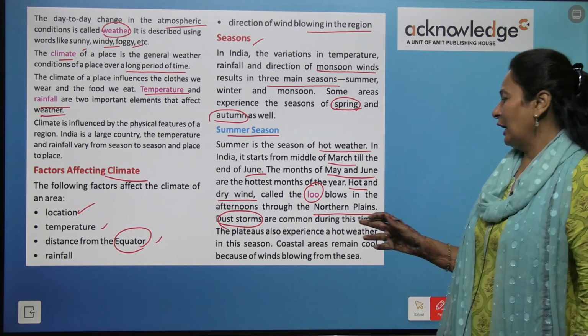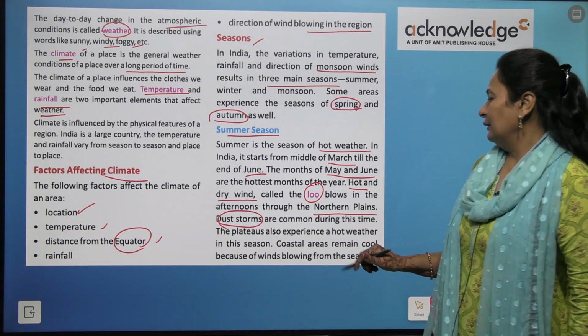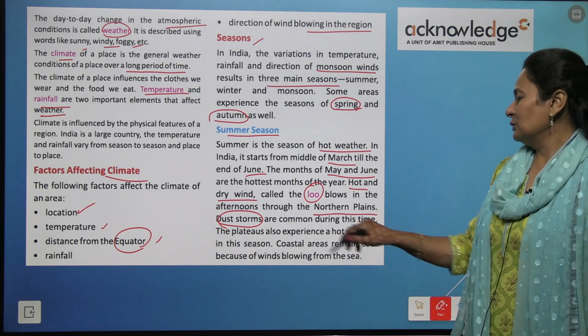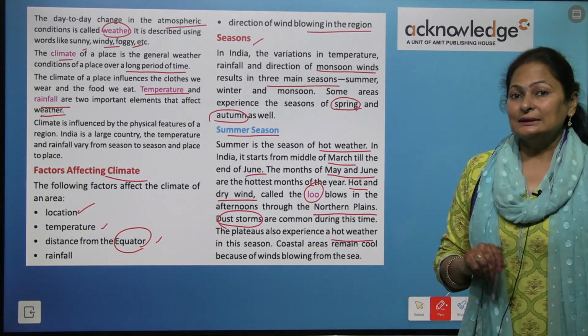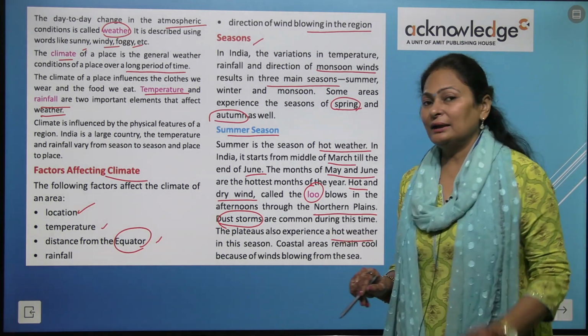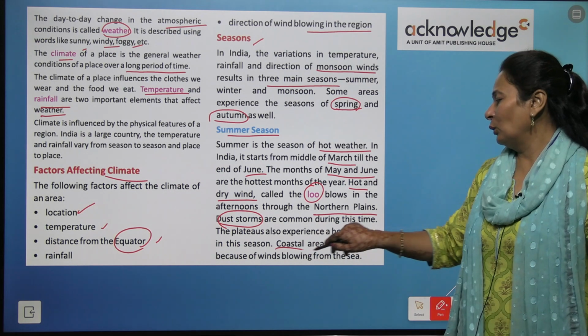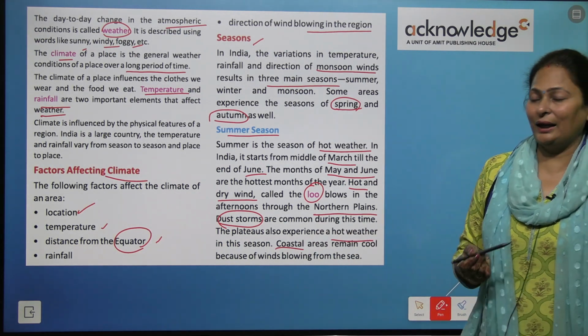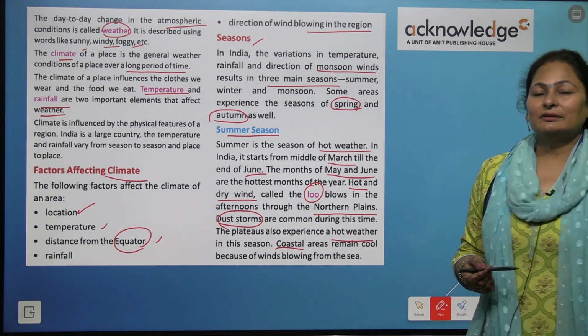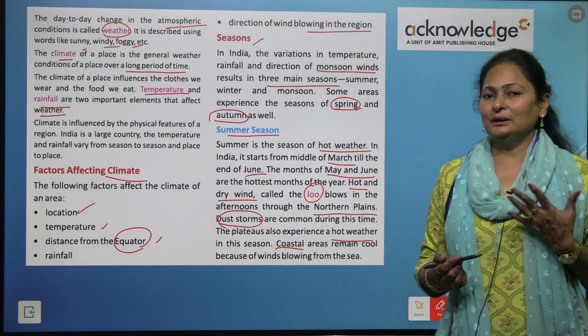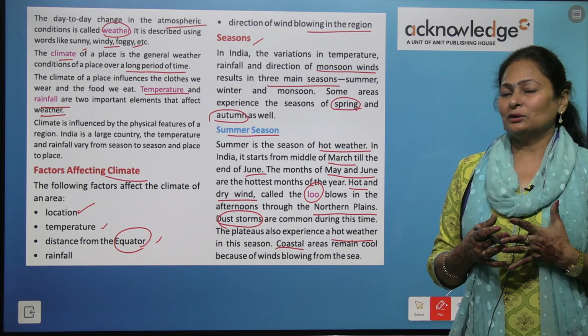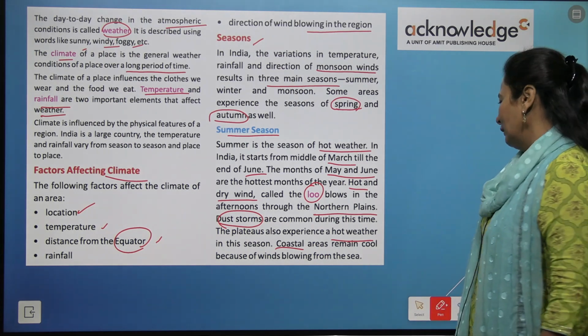So dust storms are very common in this season. The plateaus experience hot weather in this season, and coastal areas remain cool because of the wind or the sea breeze. We have learned in the last chapter about the sea breeze, like the coastal areas are cool.